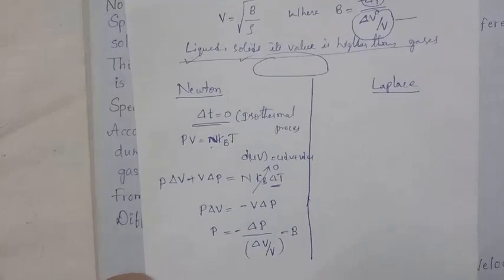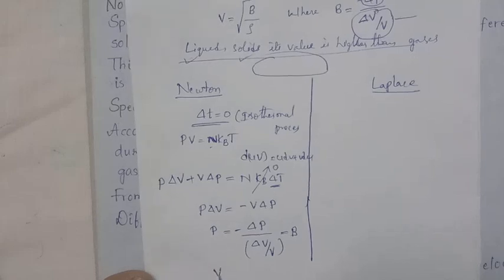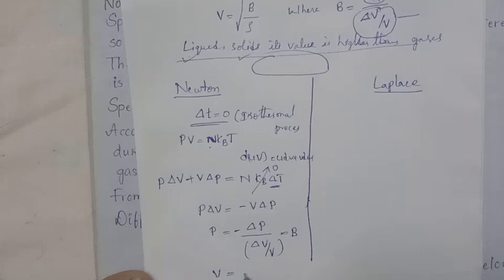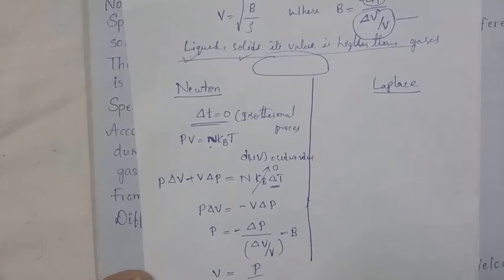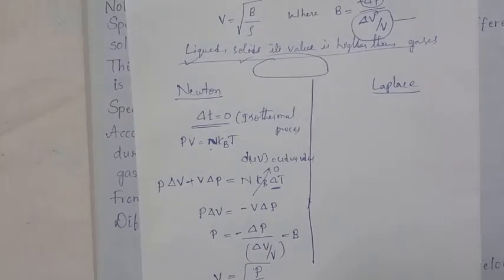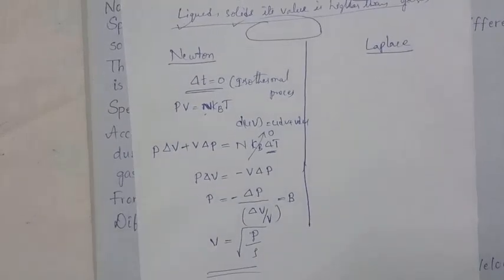So then what is the velocity of sound in this way? What is the velocity of sound in case of gases? What is the expression? This value is given by Newton: V is equal to P by rho.